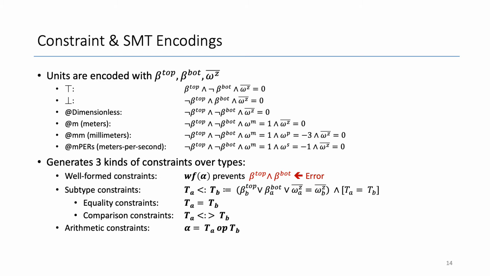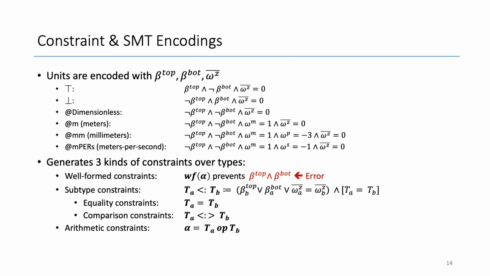PUnits generates 3 kinds of constraints over types: the well-formed constraints, the subtype constraints, and the arithmetic constraints. Alpha is a constraint variable. The well-formed constraint enforces that any satisfying solution for alpha is uniquely interpretable as a single unit. As an example here, if both top and bottom are true, then it is not uniquely interpretable. All constraint variables must satisfy the well-formed constraints.